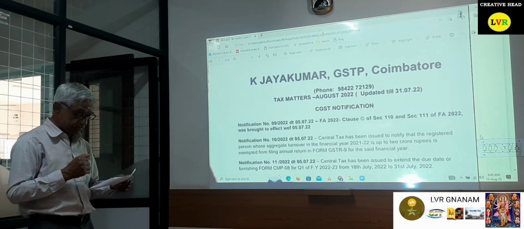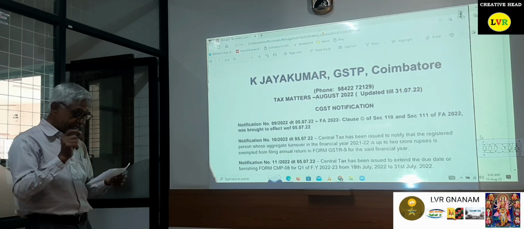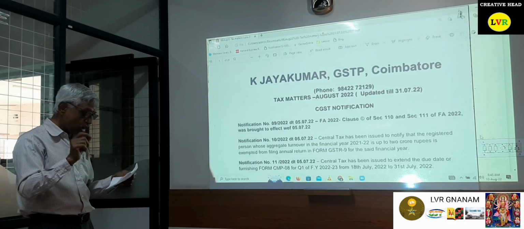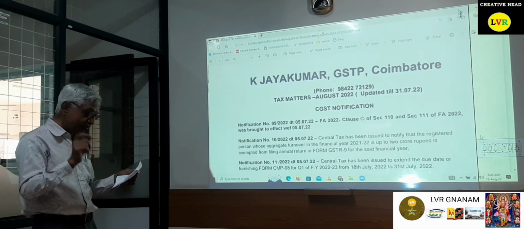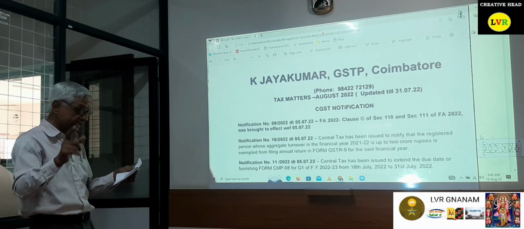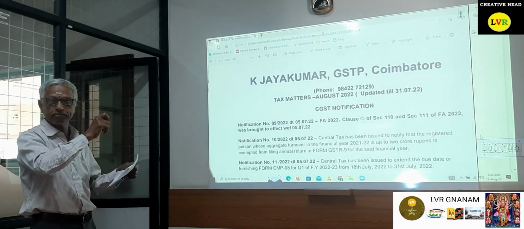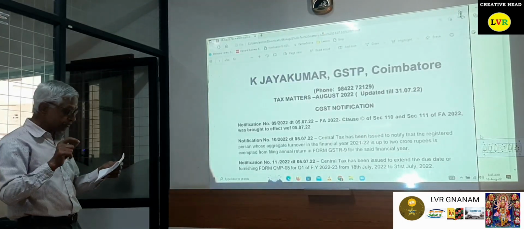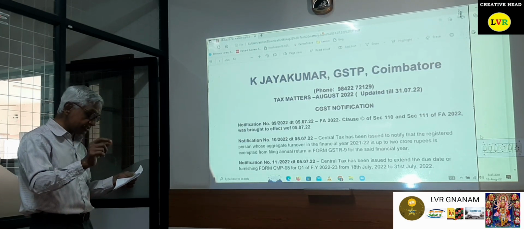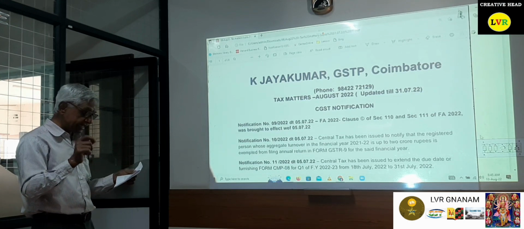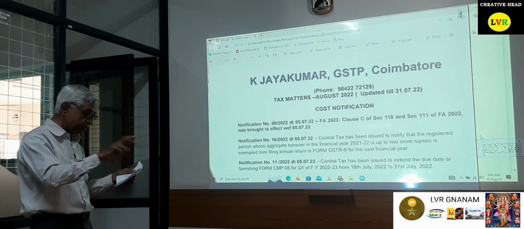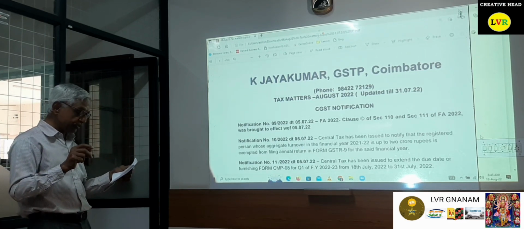The following clause may be substituted. A registered person may, on the common portal, transfer any amount of tax, interest, penalty, fee or any other amount available in the electronic cash ledger. Please note that only cash can be transferred to a distinct person, not the credit ledger. Under this Act, to the electronic cash ledger for integrated tax, central tax, state tax, union territory tax and the cess, and integrated tax and the central tax of a distinct person as specified under section 25(4) and (5).